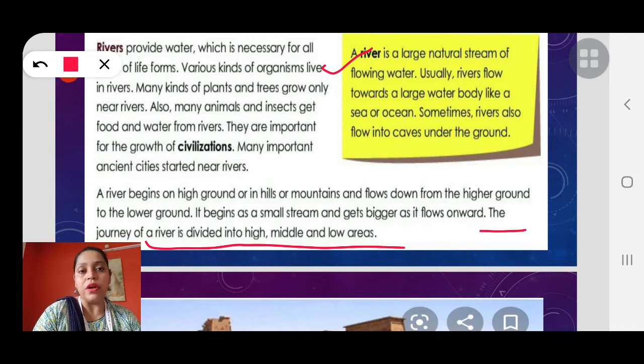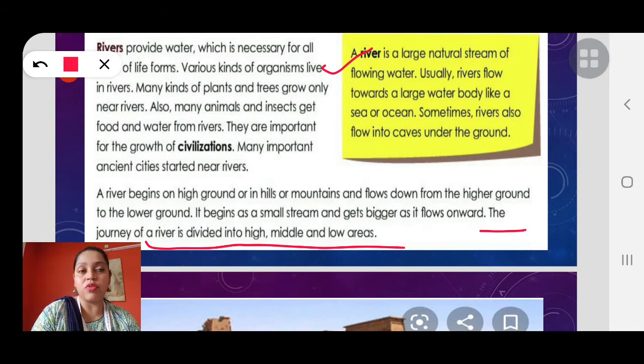All rivers flow to a large water body. Either they flow to an ocean or a sea. Like the river Brahmaputra, where does it flow? It flows to the Bay of Bengal.